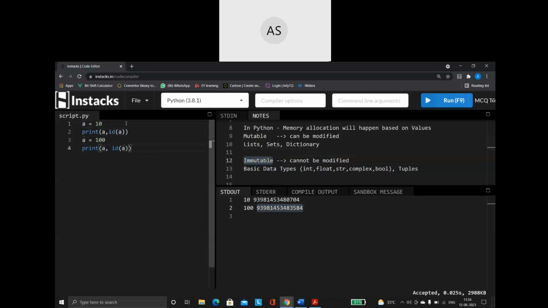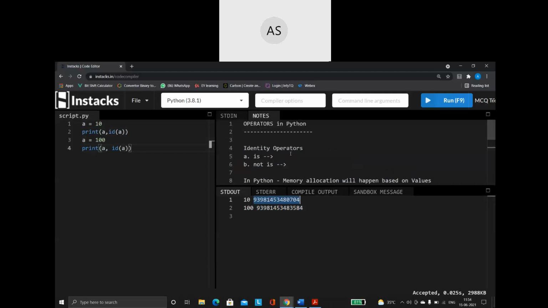Once you create, you cannot modify the value. If it were modifiable, why should it create a new address? It would go and do the change in the same address only. So that is one concept you have to understand. Now what is the role of this identity operator here? That is what you have to understand.